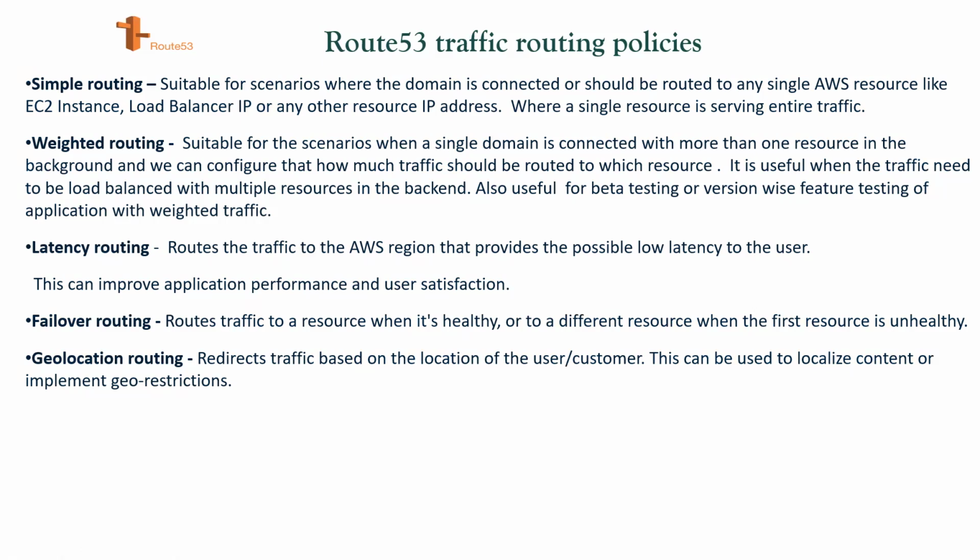Let us understand you have configured 4 EC2 instances, and you want to route the traffic on a weight basis, like you want 50% of the traffic routed to the first 2 EC2 instances, and another 50% to the remaining 2 EC2 instances. So that kind of traffic routing policy can be set with weighted routing here.